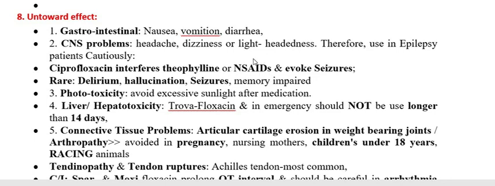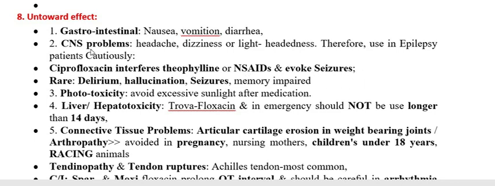Why? Because it has been seen that when you use a non-steroidal anti-inflammatory drug along with the fluoroquinolones, the fluoroquinolones are going to remove the inhibitory neurotransmitter GABA, gamma aminobutyric acid, from its receptor. So GABA gets freed from the receptor. Once the GABA is freed from the receptor, the inhibitory effect gets lowered, and then you will find an excitatory effect in the animal. So this is the symptom: you will find seizures.